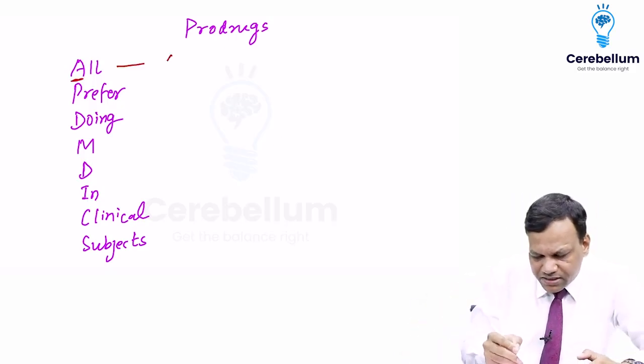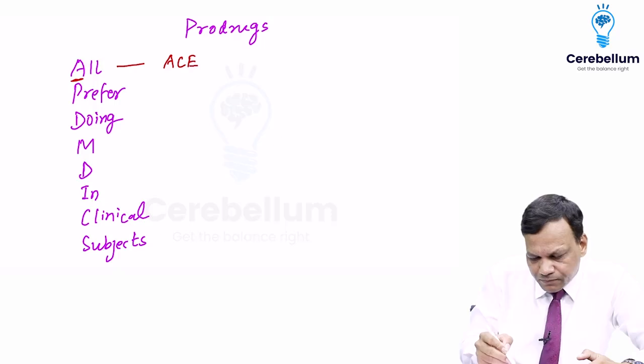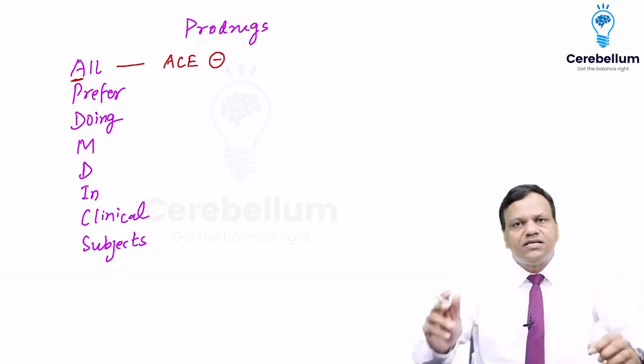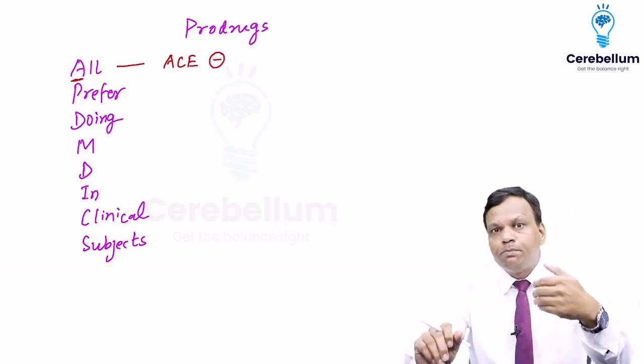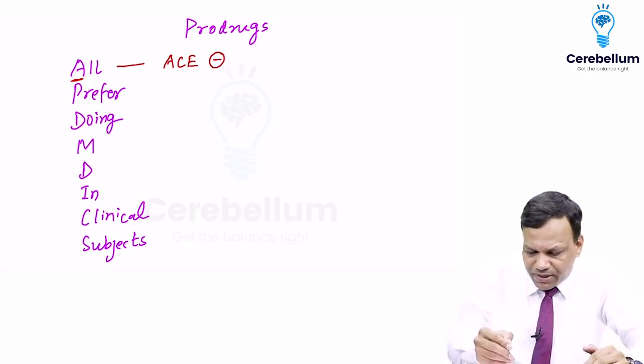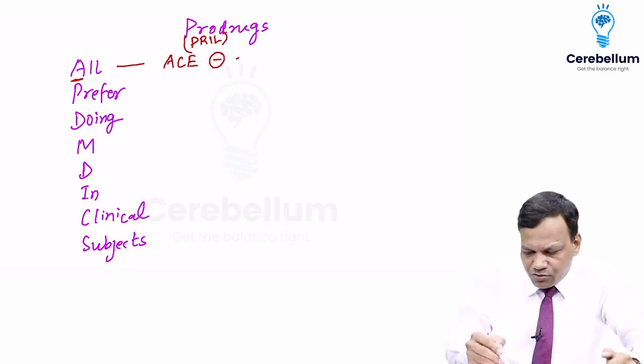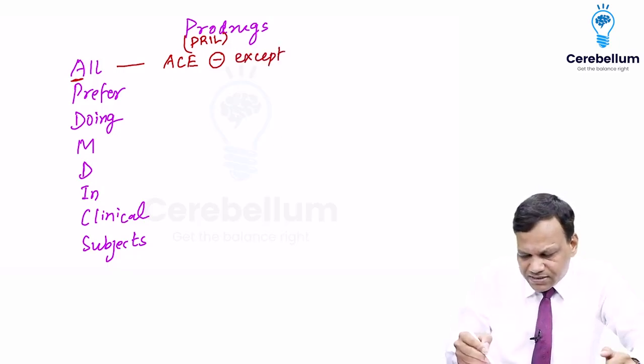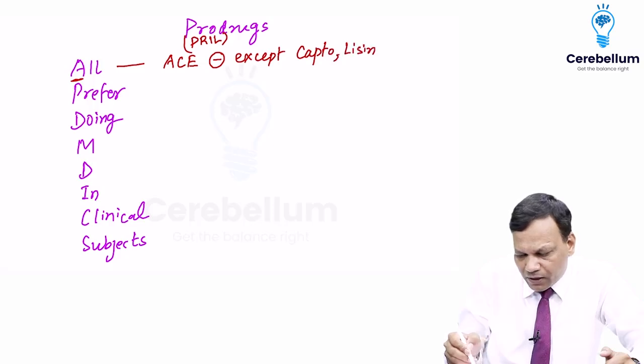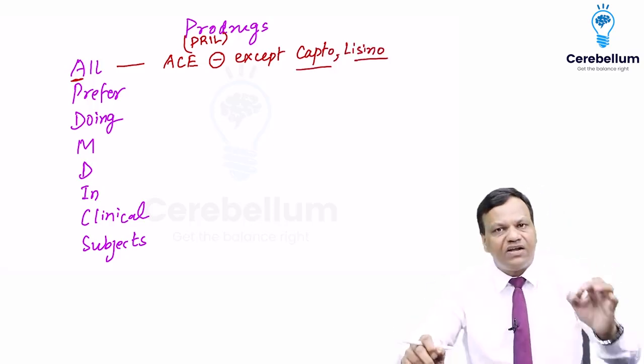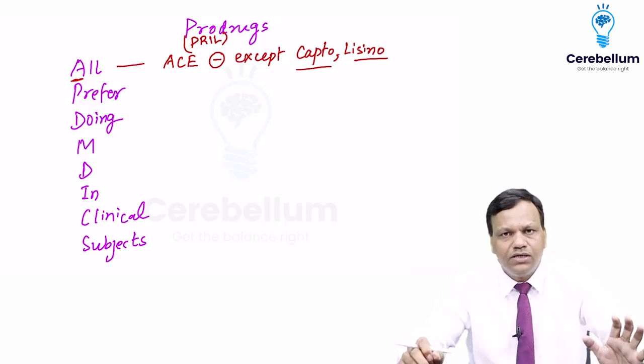A for ACE inhibitors. ACE inhibitors are the drugs whose name ends with pril. So all the prils. Any drug whose name ends with pril, but you need to remember the exceptions: except captopril and lisinopril, any other drug whose name ends with pril is a prodrug.